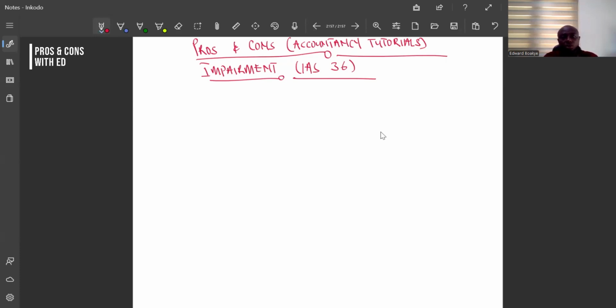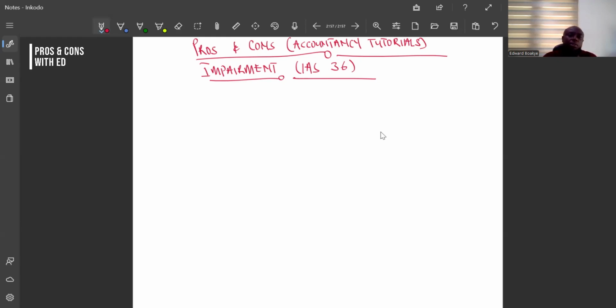Here is pros and cons accountancy tutorials, and today our focus is on impairment. Impairment, which is IAS 36. So the question is, what do we mean by impairment? So when we say impairment, it is simply where your carrying amount is higher than your recoverable amount. Any indications which show that your carrying amount is higher than your recoverable amount is impairment.